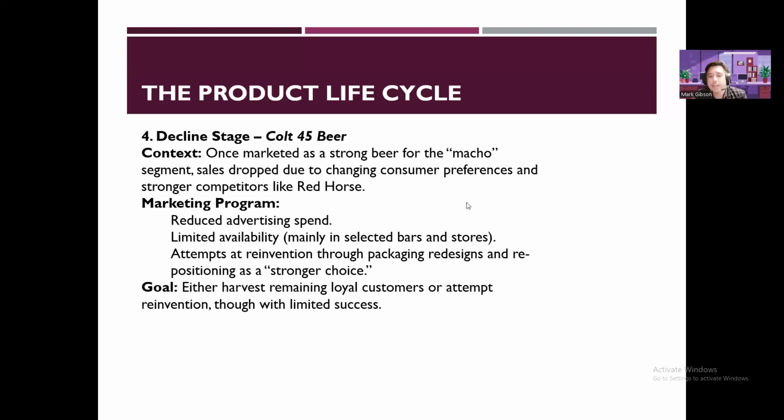Then we have this decline stage, no? So Colt 45 beer, once marketed as a strong beer for the macho segment, no? Sales dropped due to changing consumer preferences and stronger competitors like Red Horse. No? So marketing programs: reduce advertising spend, limited availability mainly in selected bars and stores, attempts at reinvention through packaging redesigns, and repositioning as a stronger choice.